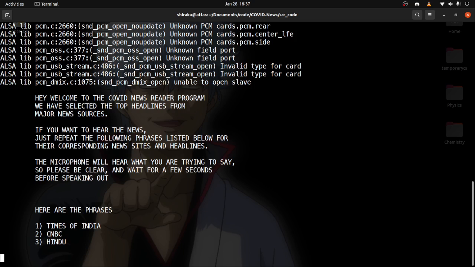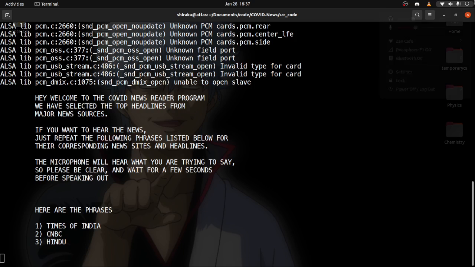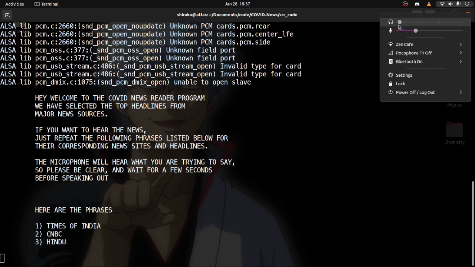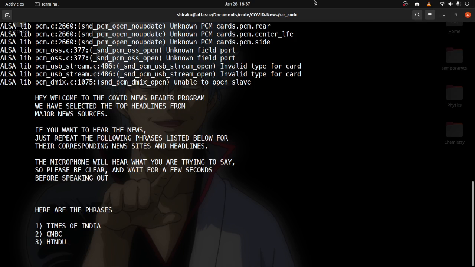Hey, welcome to the COVID News Reader program. We have selected the top headlines from major news sources. If you want to hear the news, just repeat the following phrases listed below for their corresponding news sites and headlines. The microphone will hear what you say, so please be clear and wait for a few seconds before speaking out. Here are the phrases.